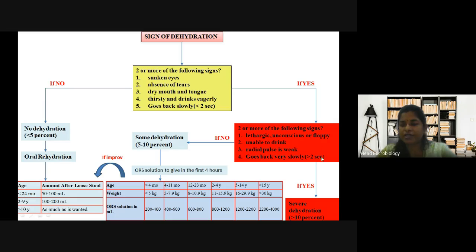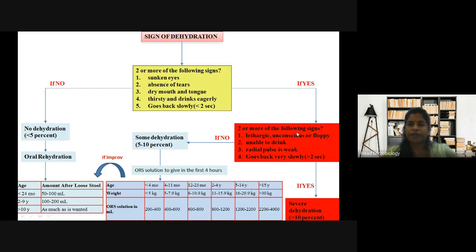If symptoms are there, severe dehydration. In the table we saw, there is severe dehydration, partial dehydration, and no dehydration. If symptoms are there, it shows severe dehydration with more than 10%.